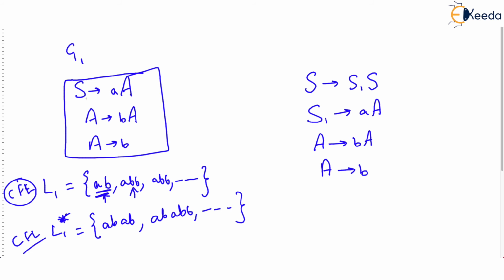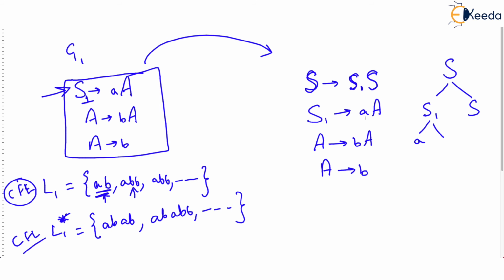Now, if we rename the start symbol as S1, then closure can be achieved by saying that the start symbol S goes to S1 followed by S itself. Just check, if you use this in our derivation, S will give S1 followed by S, and S1 can give us a string which begins with A followed by one or more B's. So the smallest string given by S1 is AB.